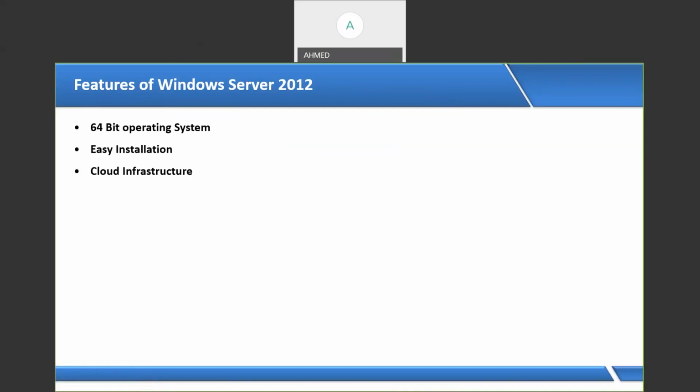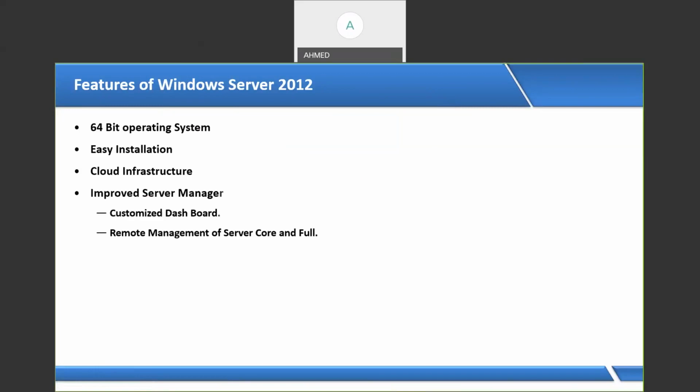Now, this course also supports the cloud. If you want to run your services in the cloud, Microsoft Azure cloud, and you want to deploy your servers in the cloud, we require a supported 2012 server operating system. By using the Server Manager console, we can add services. For example, I want to add DNS service, DHCP service, web service, FTP service, we can add. And with the help of the dashboard area, we can confirm the services are turned on. And we can do remote installation and remote management on these services also.